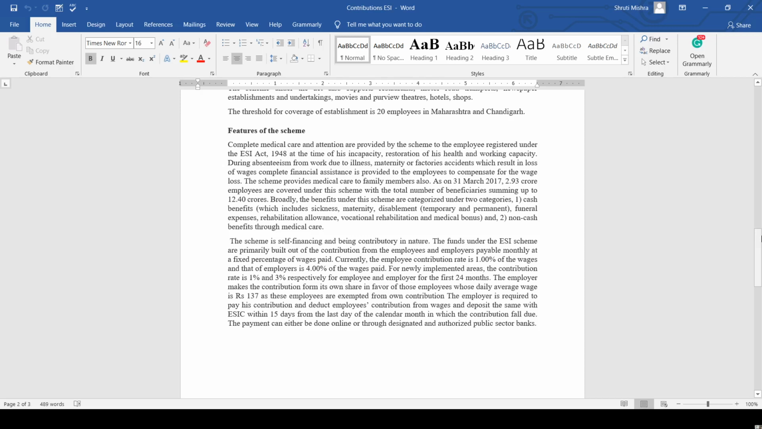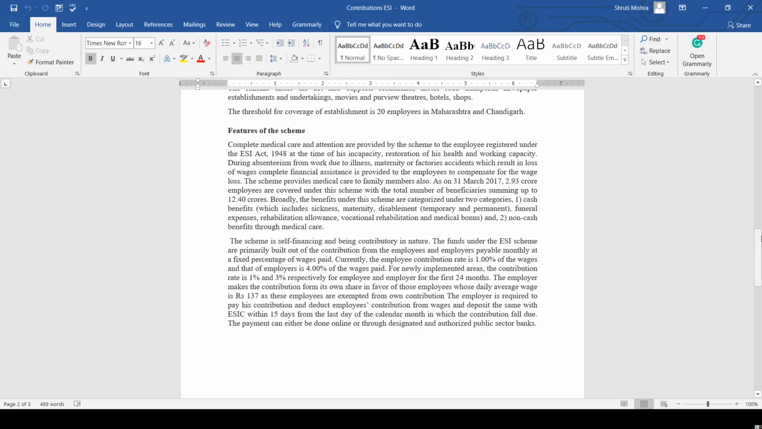Then it will include funeral expenses, rehabilitation allowances, vocational rehabilitation, and the medical bonus. Now, the second one is the non-cash benefits, which includes medical care. So these are the basic features of this scheme.